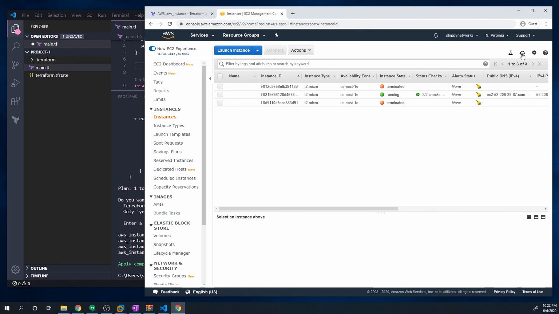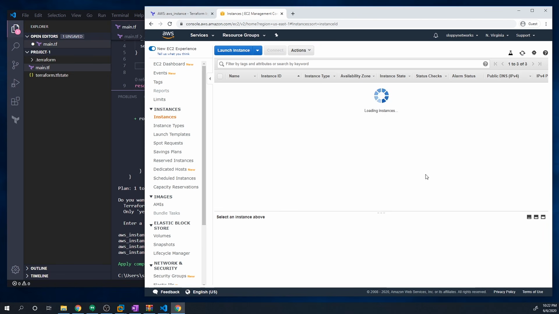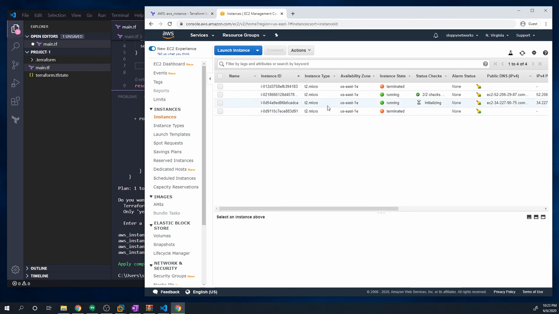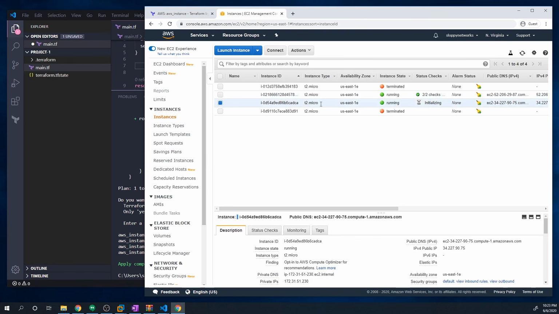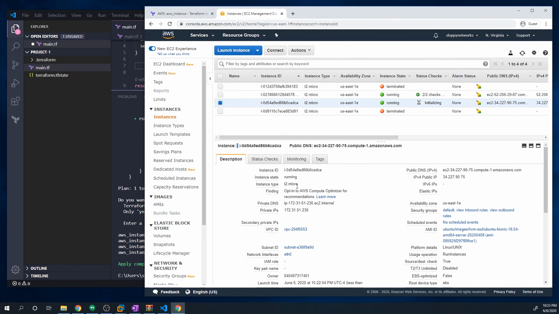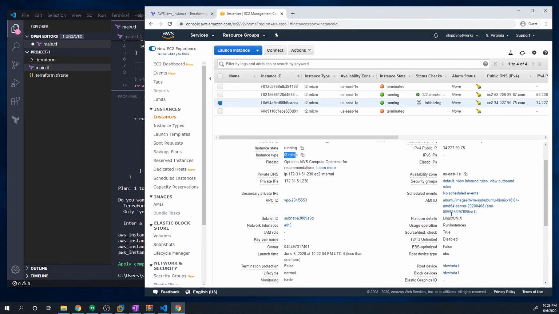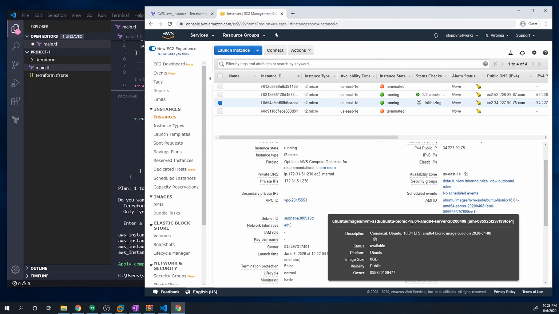So if I hit this little refresh button, it's going to just refresh it. And you can see now we have 2 in a running state. And this instance right here is the one that got deployed by Terraform, because you can still see that it's in an initializing state. But if we click on this and take a look at the details, you can see that it's a T2 micro instance like we specified. And you can see the AMI. So this is the AMI, which is using Ubuntu 18.04.